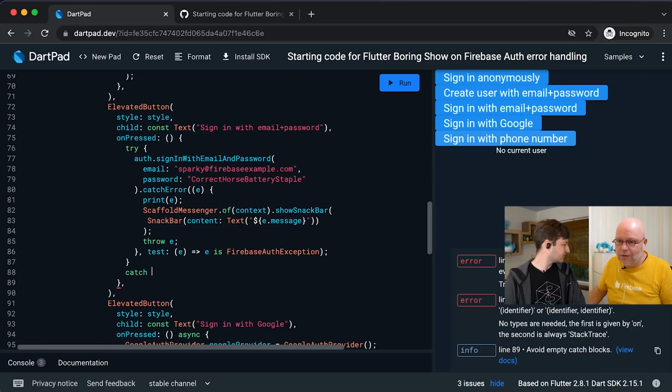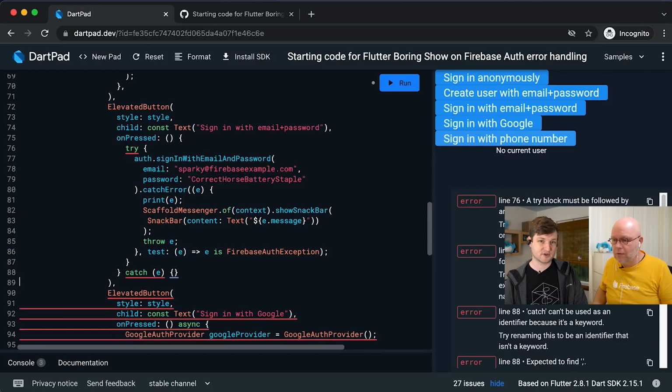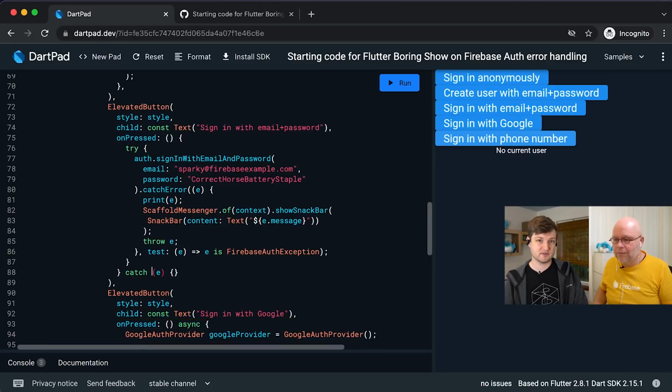How does a catch clause look? Do you remember? I think so. If you want to do the typed exception, then you can do, I have the code up on my next monitor, but if you do on Firebase Auth exception catch e, right? Yep, exactly like that.